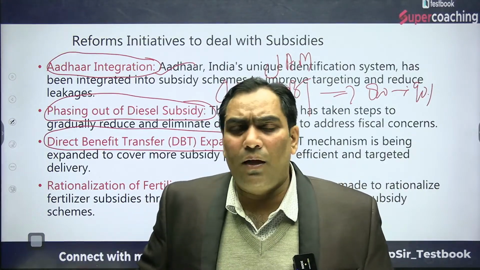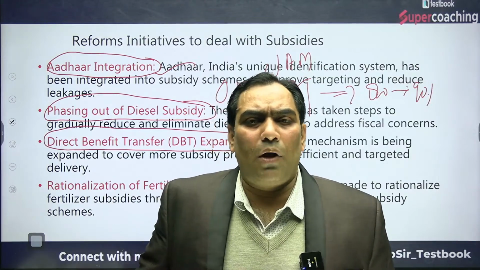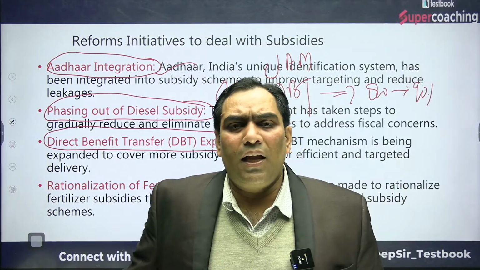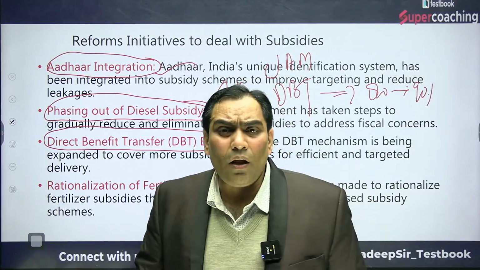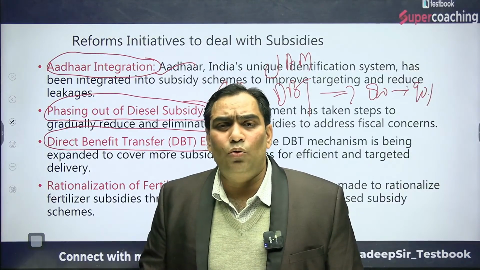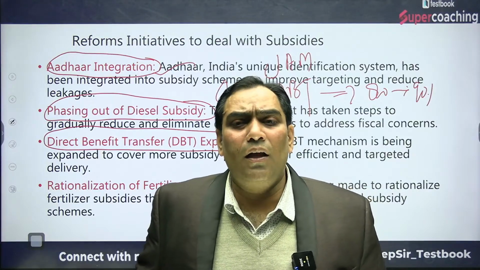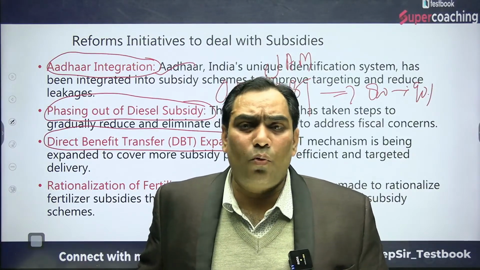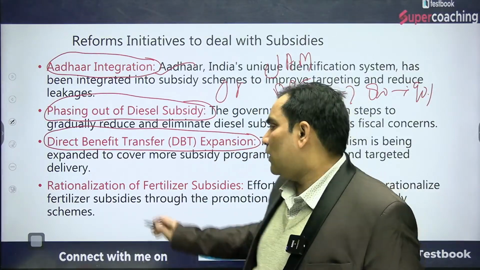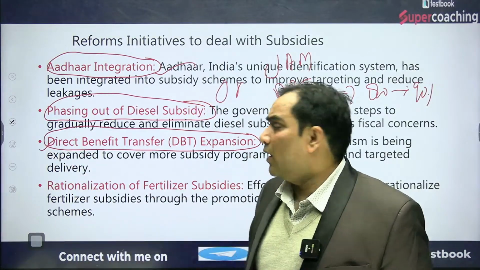But there is misuse. When the subsidies are provided directly into the accounts of the beneficiaries, who are the downtrodden section of society, most of the time they use that subsidy amount for other purposes rather than the said purpose. But there is no other option available, so there should be more and more direct benefit transfers.